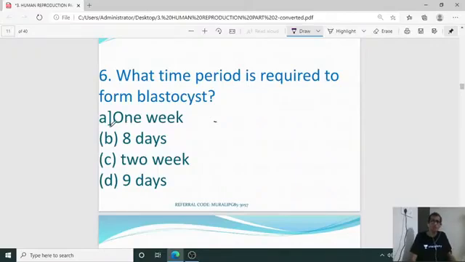It takes about 1 week, almost 7 days, to observe the formation of the blastocyst, and later that blastocyst will implant into the uterus wall of the female reproductive system.